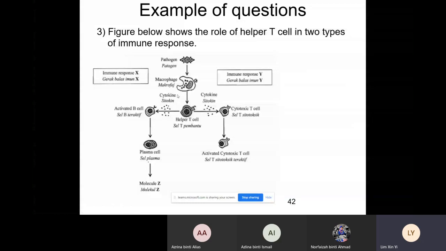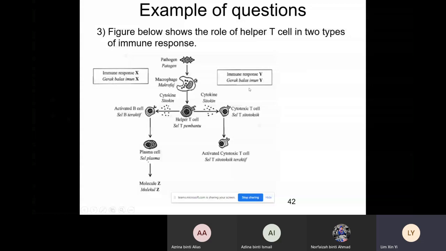If specific, it is known as interleukin 1, to activate the helper T cell. So the helper T cell goes to the left, activates the B cell, the B cell releases the plasma cell, which releases the molecule Z. This is immune response X. And the other way, the cytotoxic T cell is activated. This is immune response Y.